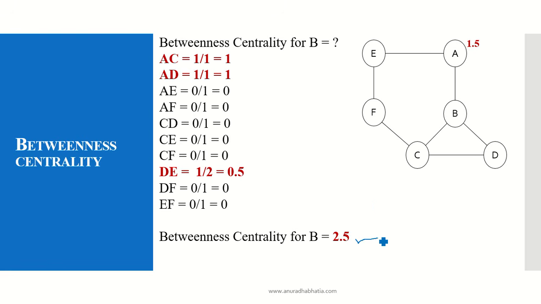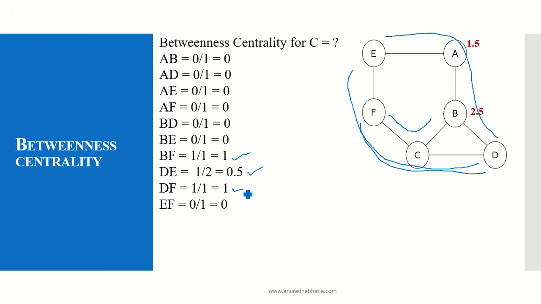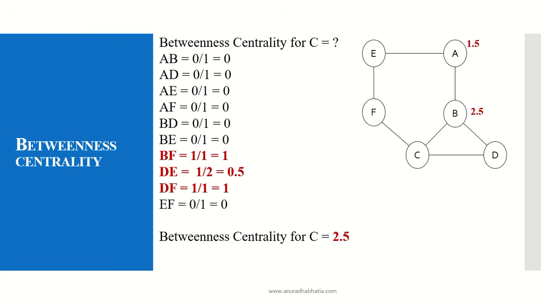Let's calculate it for C. You will see all values are 0. There is a path between B to F where C comes into picture. One path and C is there in that one path. D to E, 2 paths, but C comes into picture of only one path. So 1 divided by 2 is 0.5. D to F, there is one path and C comes into picture. So the betweenness centrality for the node C is 2.5.